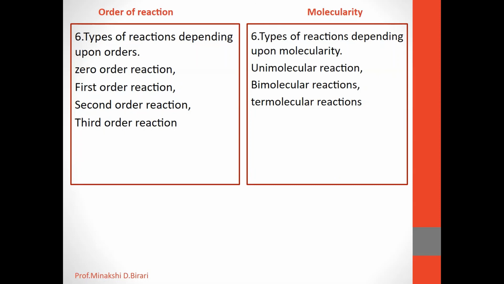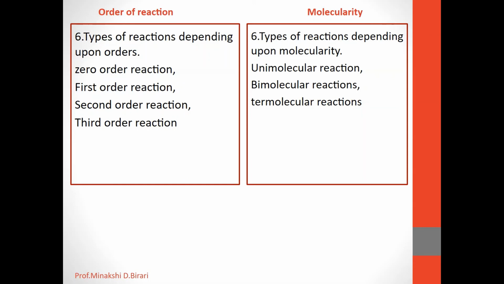If the stoichiometric equation predicts the experimentally observed order, the overall reaction probably takes place in a single elementary process represented by this equation. The order and molecularity are the same for such reactions.